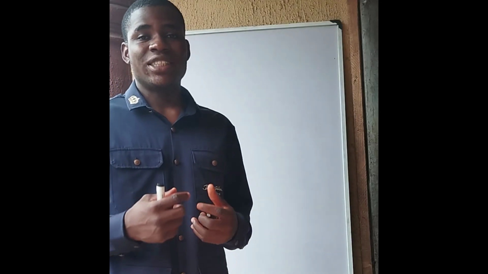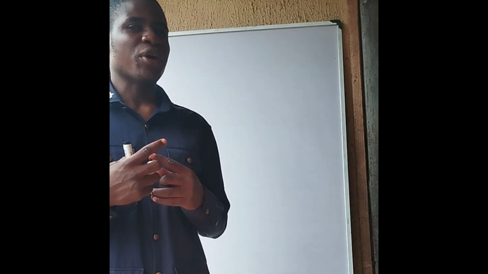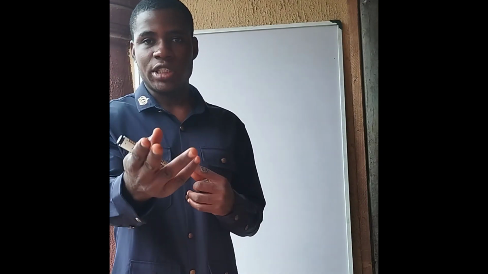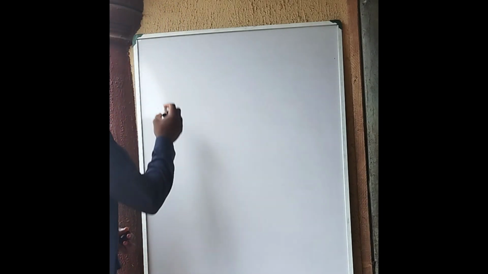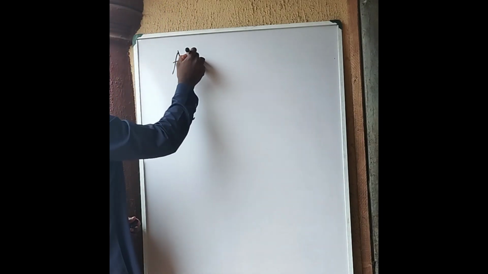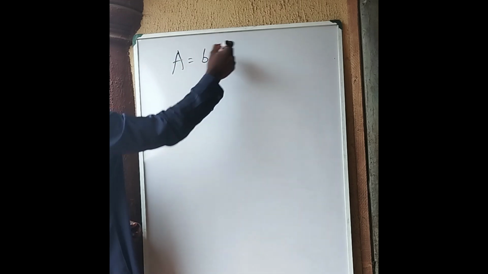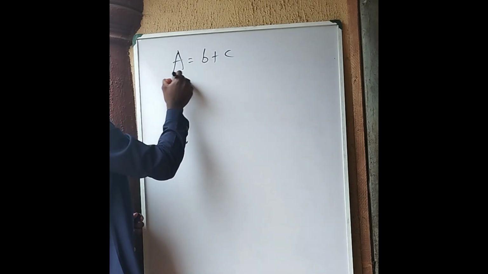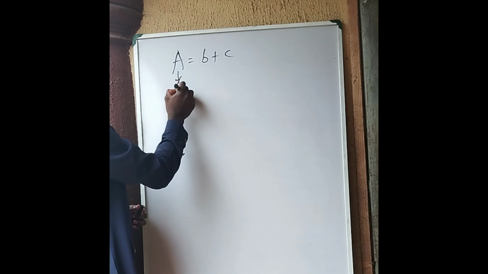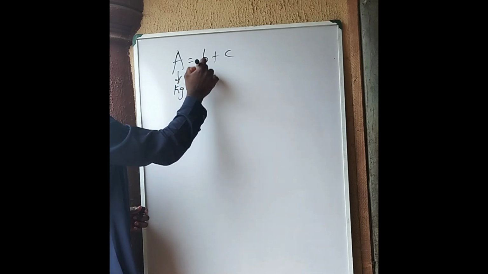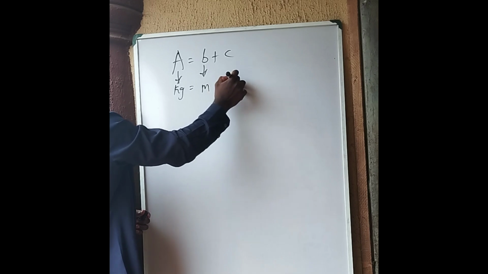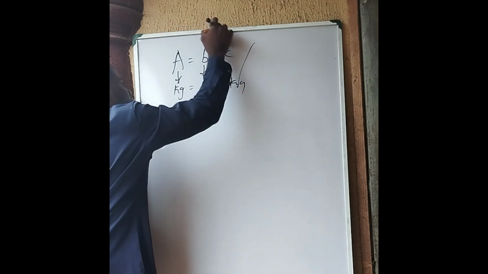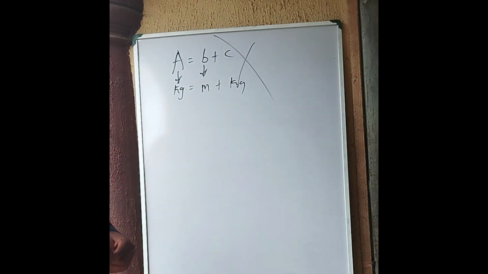Hi, anyone can write an equation, but not all equations are correct. Do you believe this? For instance, if I write an equation which says A equals B plus C, and the unit of A is kilogram, which equals the unit of B, let's say meter, plus the unit of C, let's say kilogram again. Now, this equation is not correct.